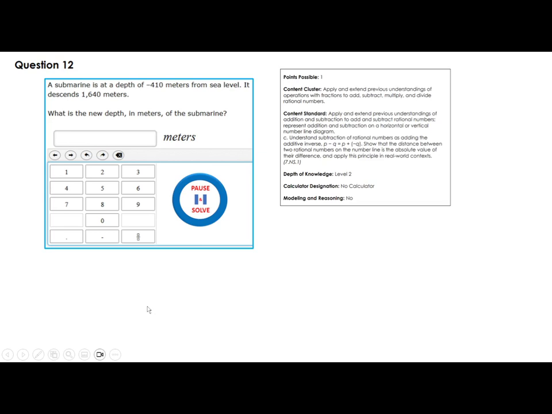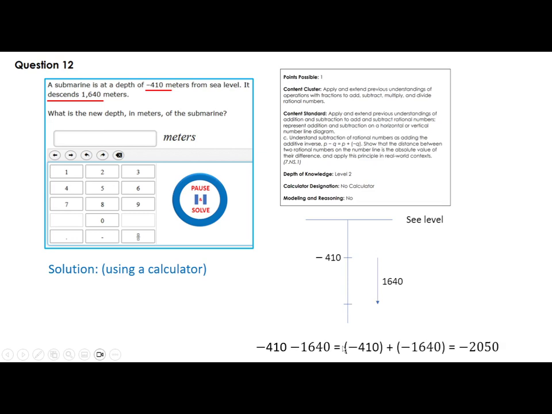A submarine is at a depth of -410 meters from sea level. It descends 1,640 meters. What is the new depth? So that's where it was, and descends means went down. And we need the new depth. Always for a situation like that, make a small drawing. This is sea level. Originally I was at -410. I went down 1,640. So this minus this gives you -2,050. That's it.